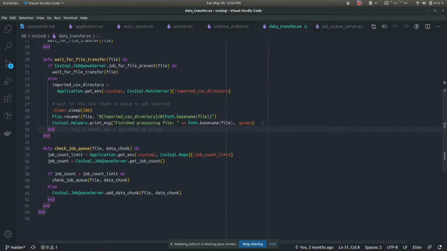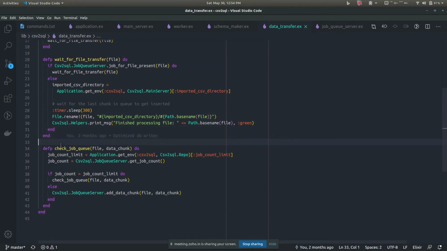You can reduce the number of chunks that can be placed in the queue at once. So you can reduce the queue size, which is configurable. Initially it's 10, so you can place 10 chunks of data in the queue at once. You can reduce it to 2 or 3, or experiment to get a better result or to avoid memory issues. So that's how you do it for now.